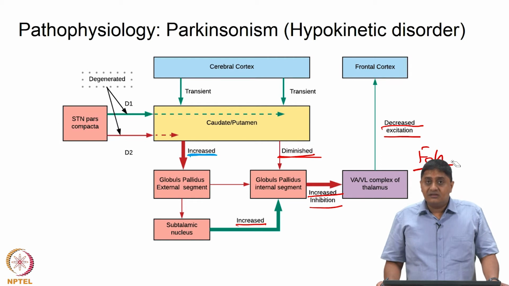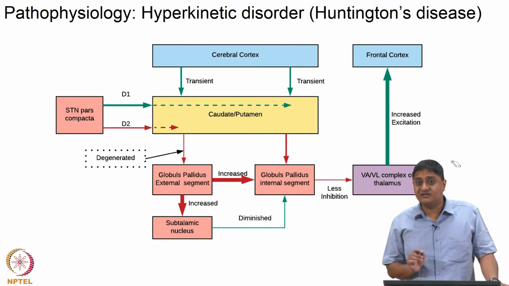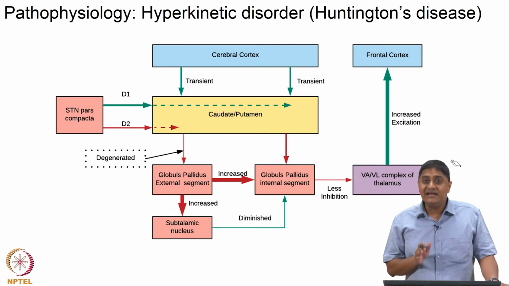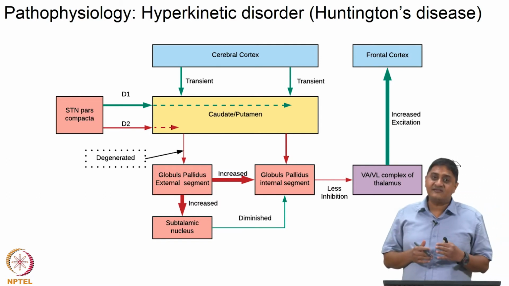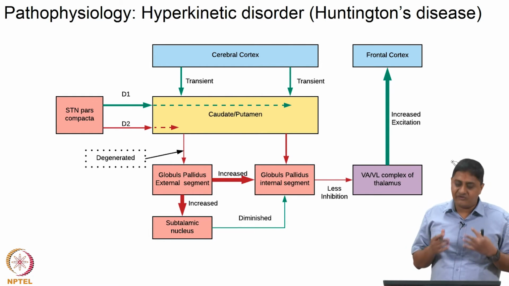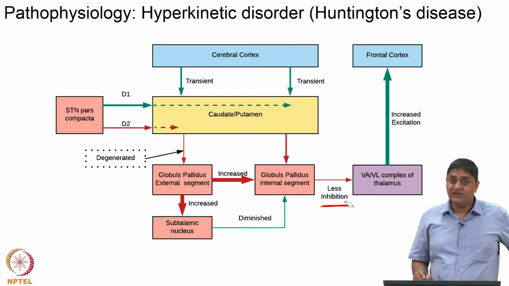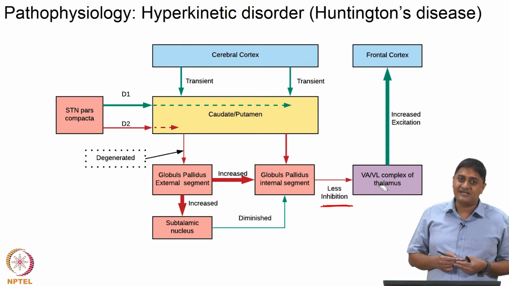What about the hyperkinetic disorder? Let us take the case of Huntington's disease. In this case what happens, there is selective degeneration of the medium spiny neurons in the indirect pathway. Let us remember what the indirect pathway does. The indirect pathway is essentially an inhibitory pathway. If this pathway is degenerated, what happens? The amount of inhibition that goes here will be reduced. Essentially the probability that the thalamocortical neurons are going to be excited is increased, producing unwanted movement.